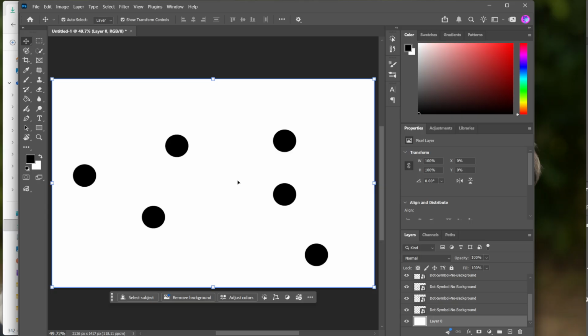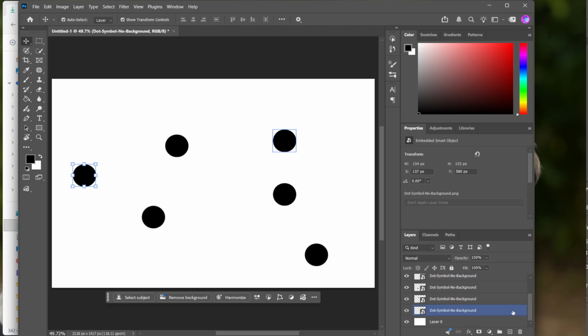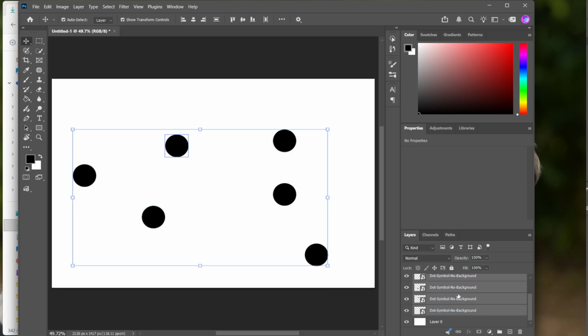To begin, select the first layer you want to align. Then, hold Shift and click the last layer so Photoshop selects all the layers in between. This is a quick way to grab a group of related objects at once, and it helps make sure everything you want to organize is included before you start aligning.